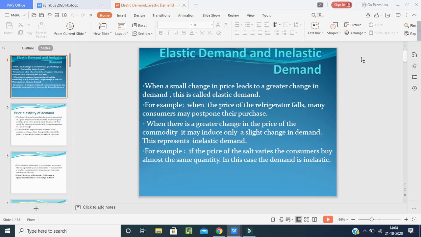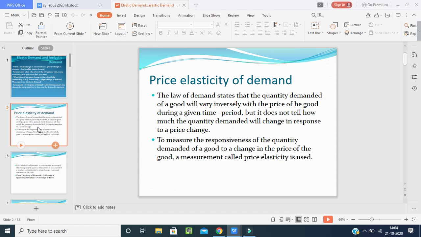Whereas in the first example, when we increase the price of the refrigerator or the price of gold, luxurious goods, then what will happen? The people will not make up their mind to purchase the goods, and this comes under the elasticity of demand. Now we will go according to our syllabus. We will go with the first elasticity of demand, that is price elasticity of demand.